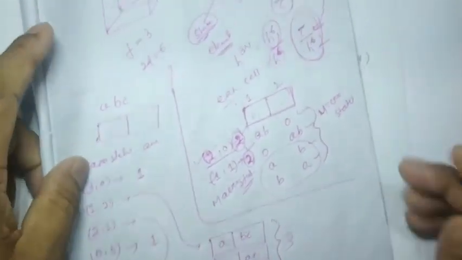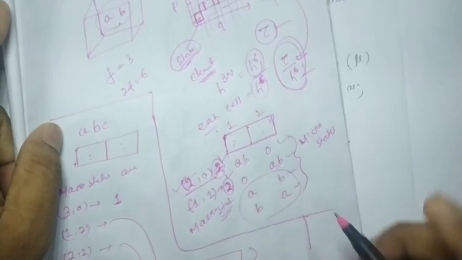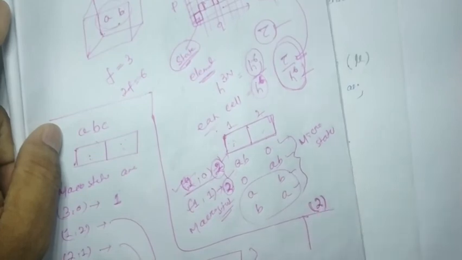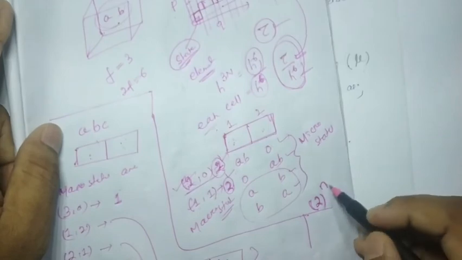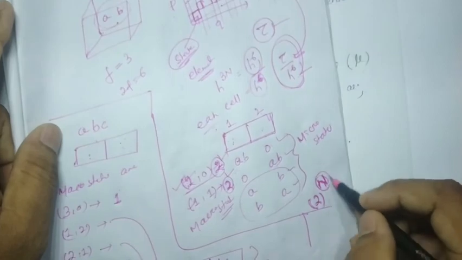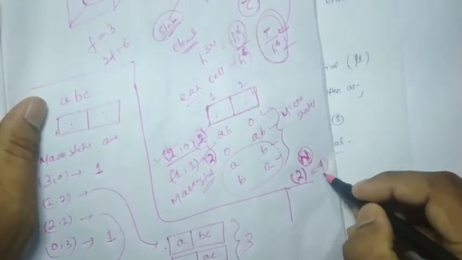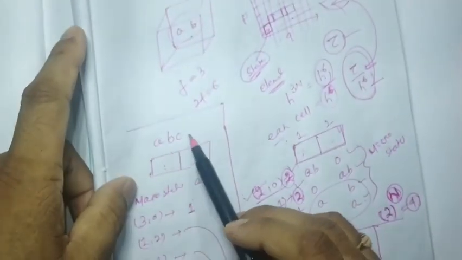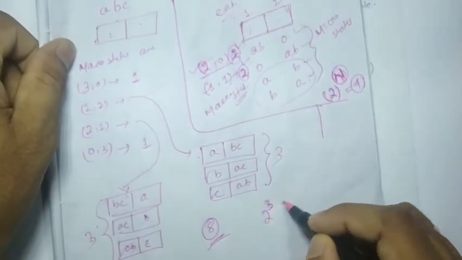So here you can see the general formula for finding the microstates. Microstates are 2 to the power N, where capital N is the number of particles. So for the earlier case N equal to 2, the total number of microstates we found is 4. Here the total number of particles is 3, so 2 to the power 3 equals 8.